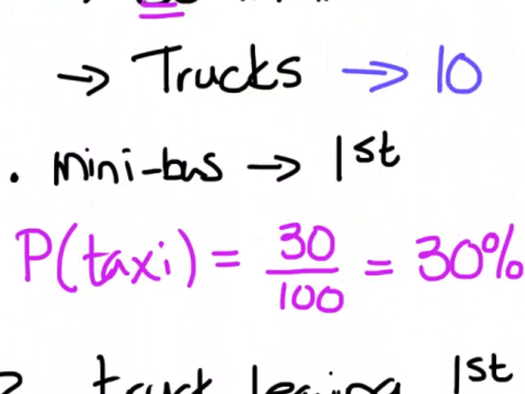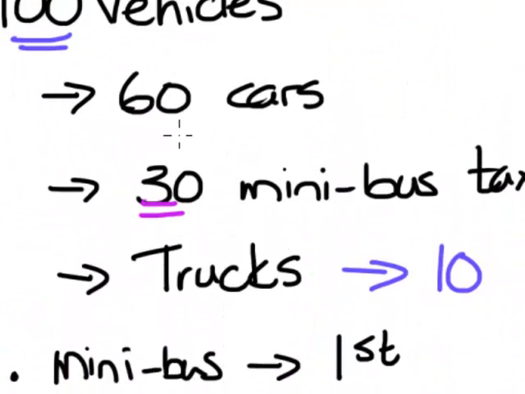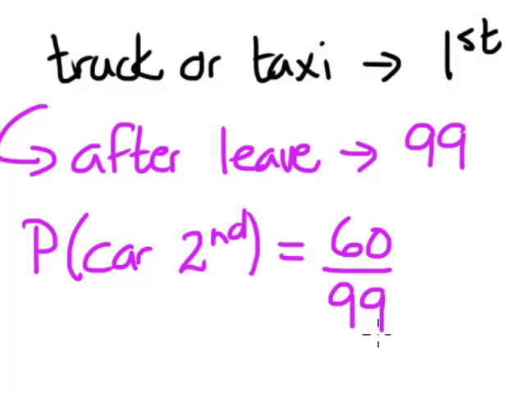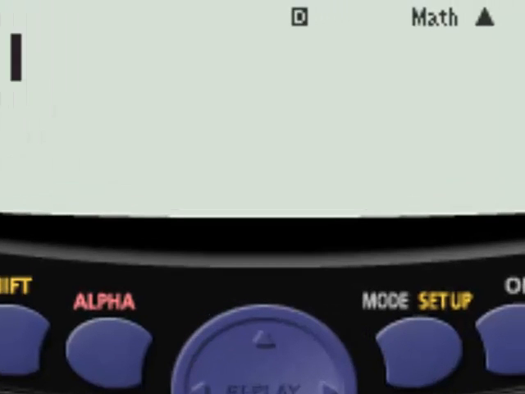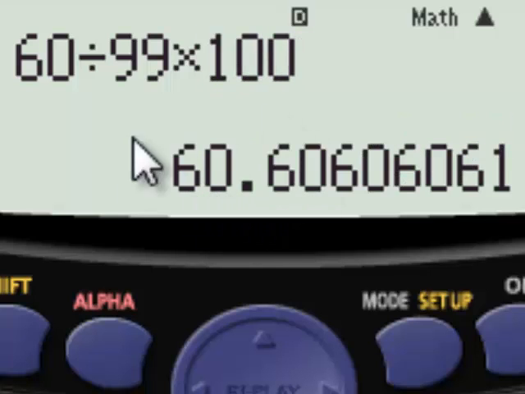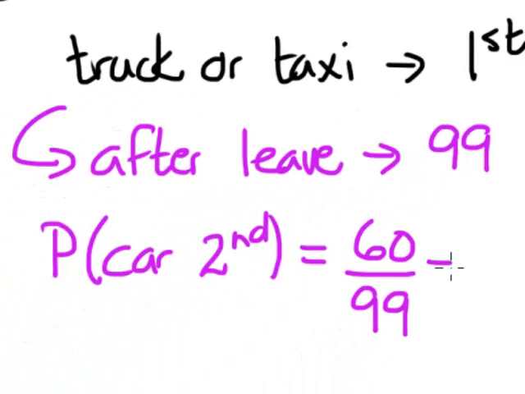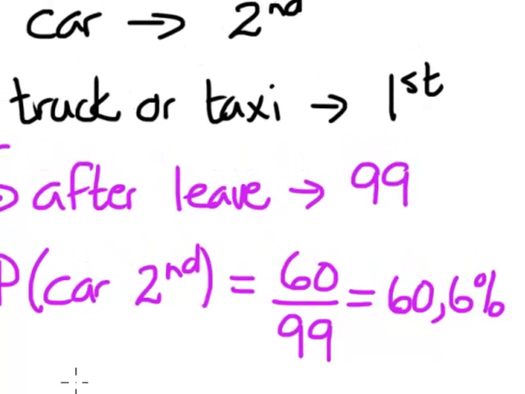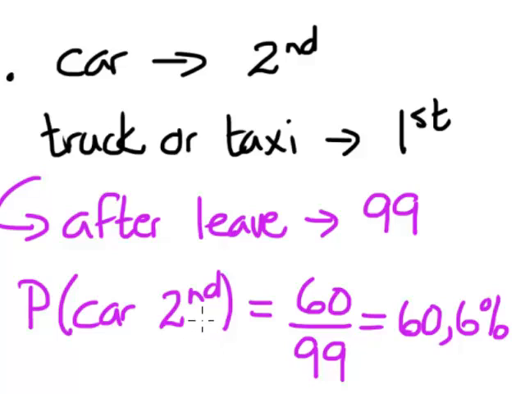how many cars did we have? We've got 60 cars. So it's going to be 60 cars out of a total of 99 vehicles. Okay, so we can simplify this. Let's use our calculator. It's going to be 60 divided by 99. And I'm going to do it as a percentage because all the other answers I gave as percentages. If we round off to one decimal place, it's going to be 60.6%. So that was quite a difficult second part there.